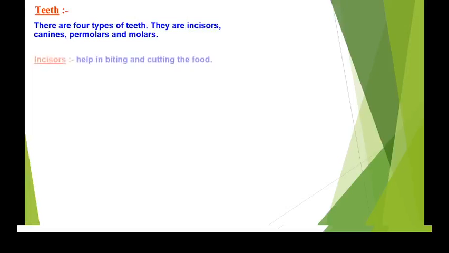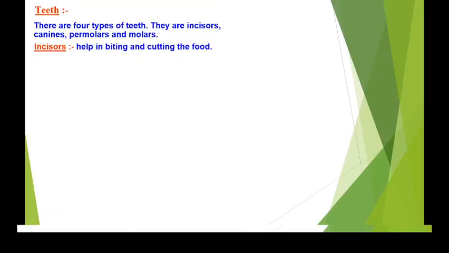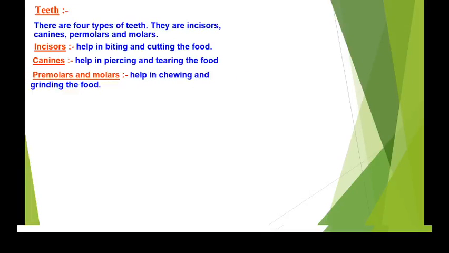Okay, see, what is the function of incisors? So when you take a piece of an apple, which teeth will help for biting and cutting? That is the incisor. We will see where it is located. First, let us see what are the functions. Incisors will help in biting and cutting the food. Next one is canines, that will help in piercing and tearing the food. Next one is premolars and molars, that will help in chewing and grinding the food. Okay, so where are these located?